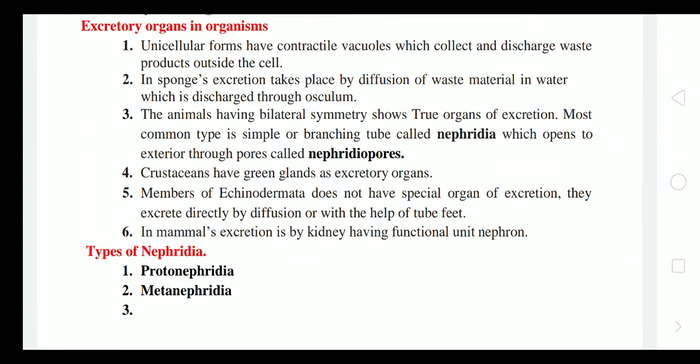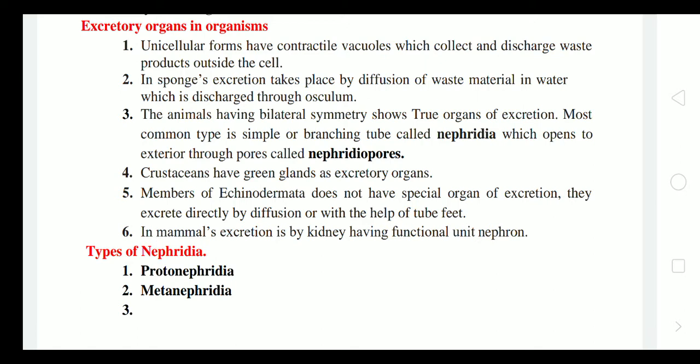Excretory organs in organisms: unicellular forms have contractile vacuoles which collect and discharge waste products outside the cell. That means in unicellular organisms, a single cell has to perform all the functions. That's why they collect waste in vacuoles, the empty spaces inside the cell, and discharge it outside the cell. In sponges, that is in Porifera, excretion takes place by diffusion of waste material in water, which is discharged through the osculum. Water current is continuously flowing inside their body, so it's easy for excretion and no excretory system is required.